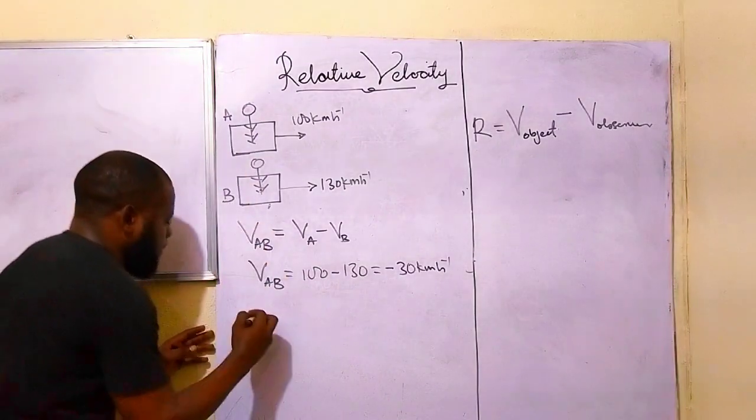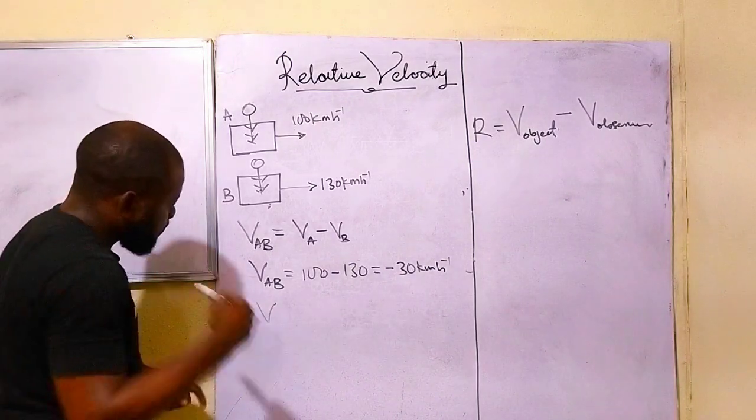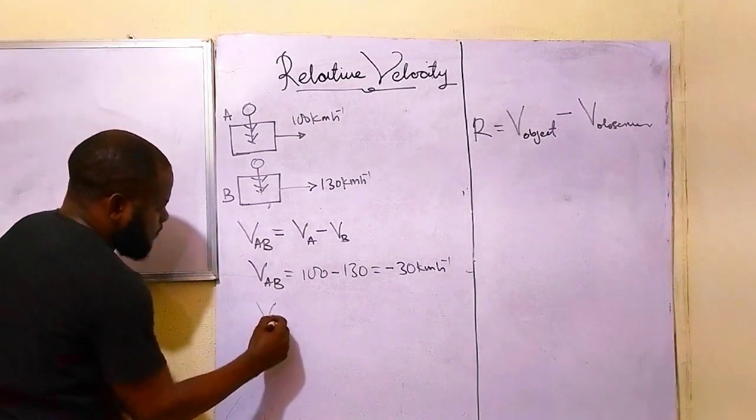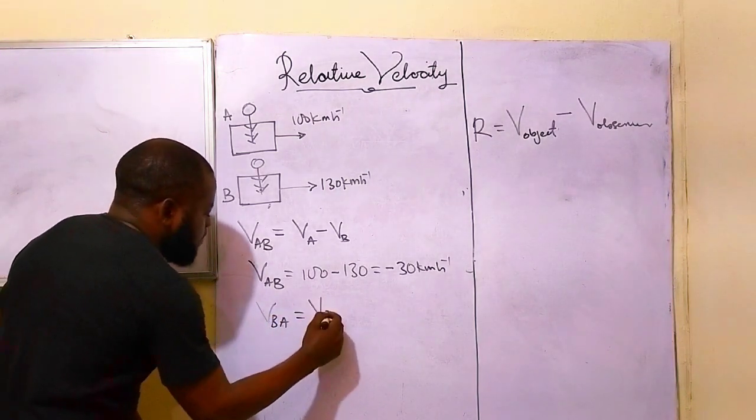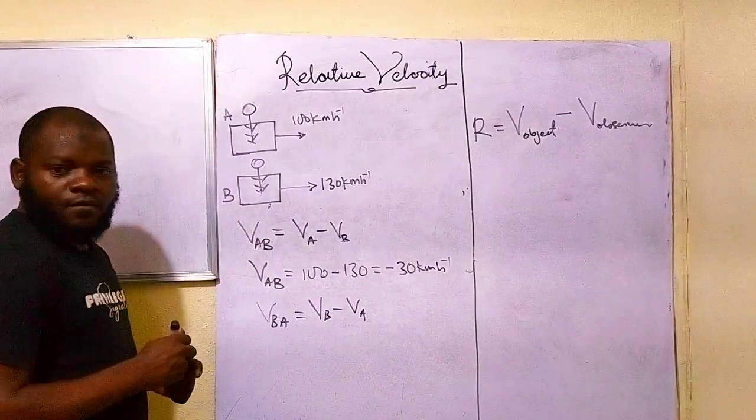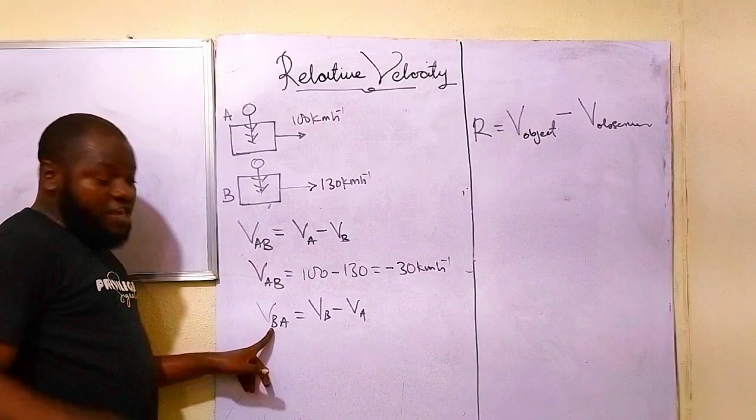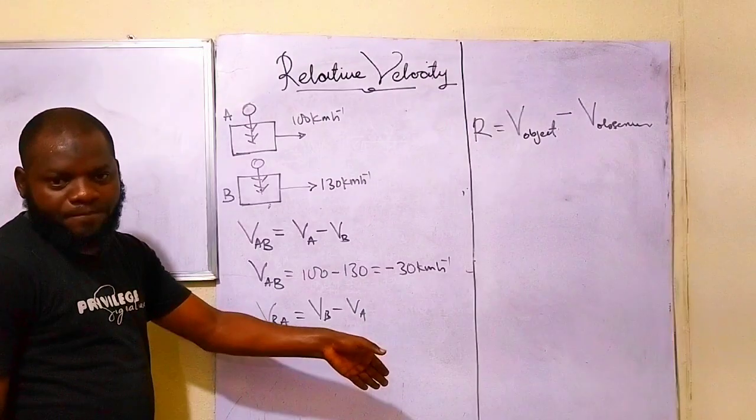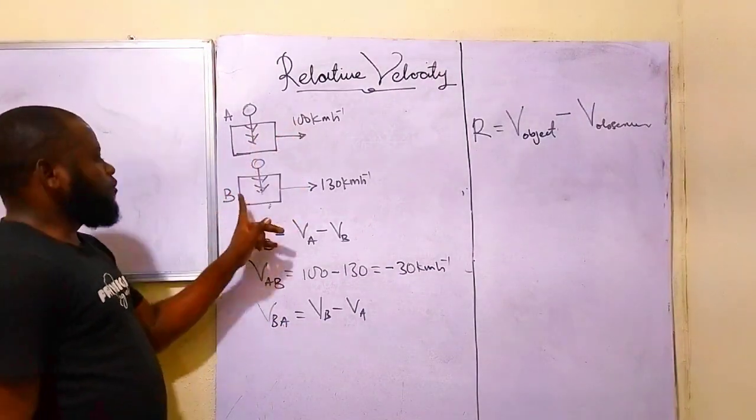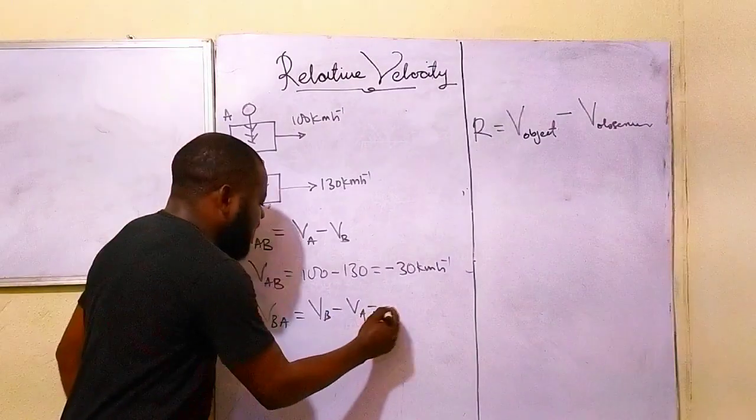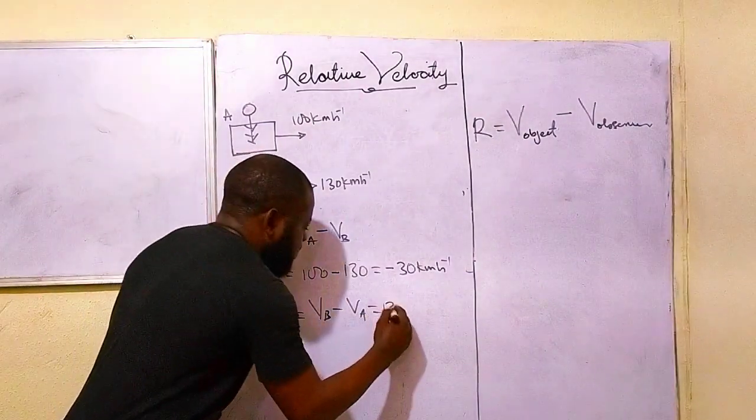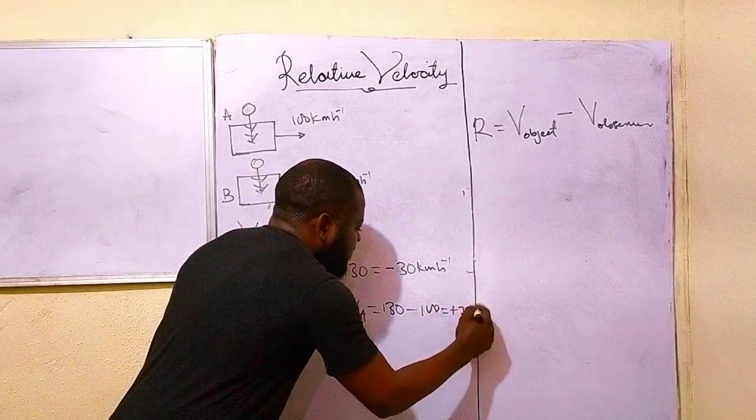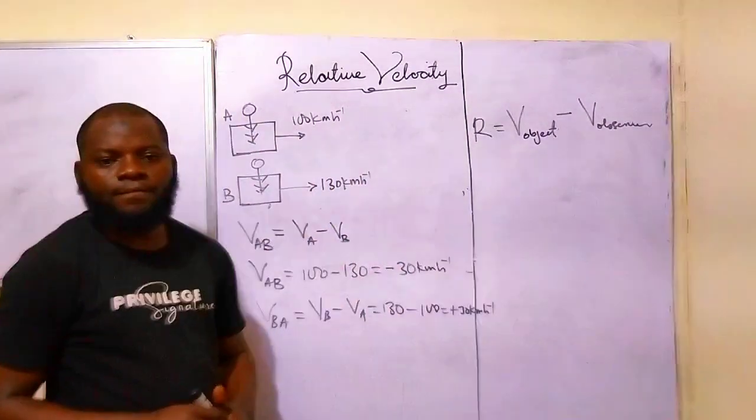So the result is going to become VBA equal VB minus VA. So in this case now, B has become the focused object and A has become what? The reference frame. Since the observer is me now, not you anymore. So what are we going to get now? VB is what? 130. Minus VA is what? 100. So we have what? Positive 30 kilometers per hour.